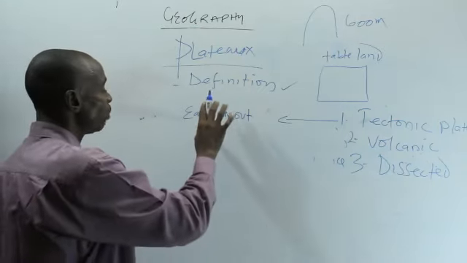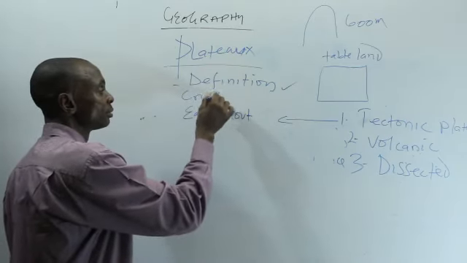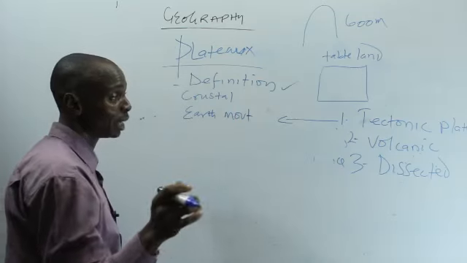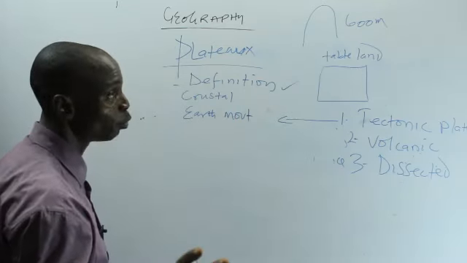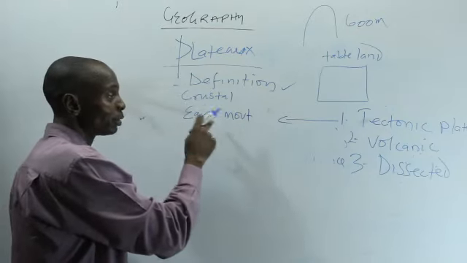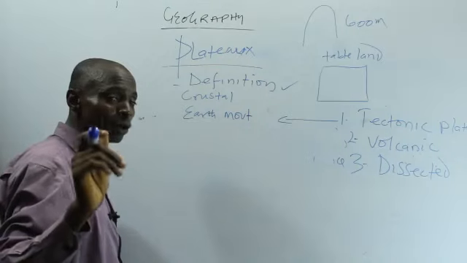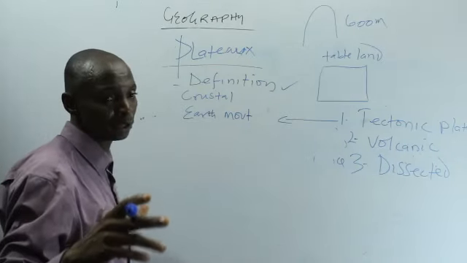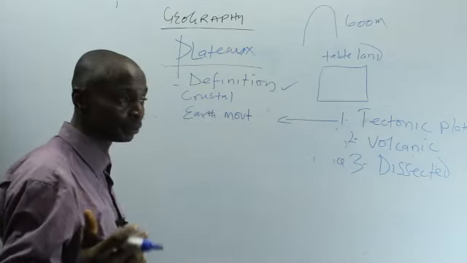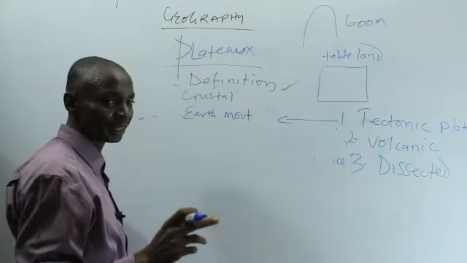We are talking about the crustal movement. By the time you get to SS2, we'll discuss this one. So the earth movement that leads to tectonic plateau is not the one we discussed some time ago, that is the rotation and the revolution. No. This one is the crustal movement of the earth.